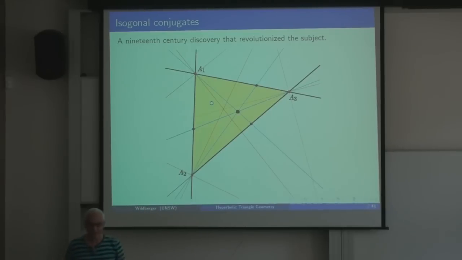And those three reflected lines, which are in the light blue, lo and behold, meet. They meet in a new point, which is called the isogonal conjugate of the black one. And because only reflections are involved, kind of obviously, if you do it twice, you get back to where you started. So this means that if you've discovered an important point of the triangle, you can create another point by taking its isogonal conjugate.